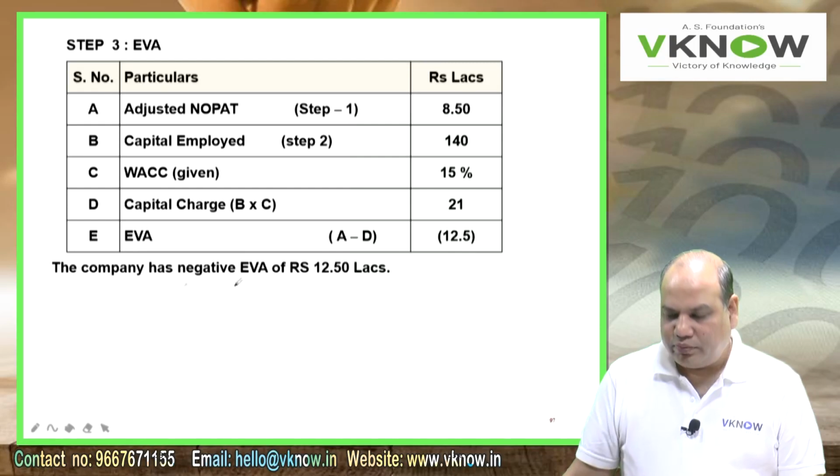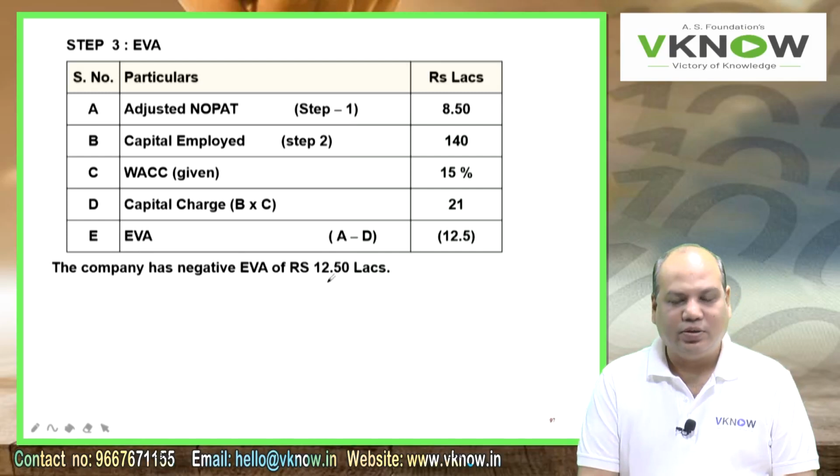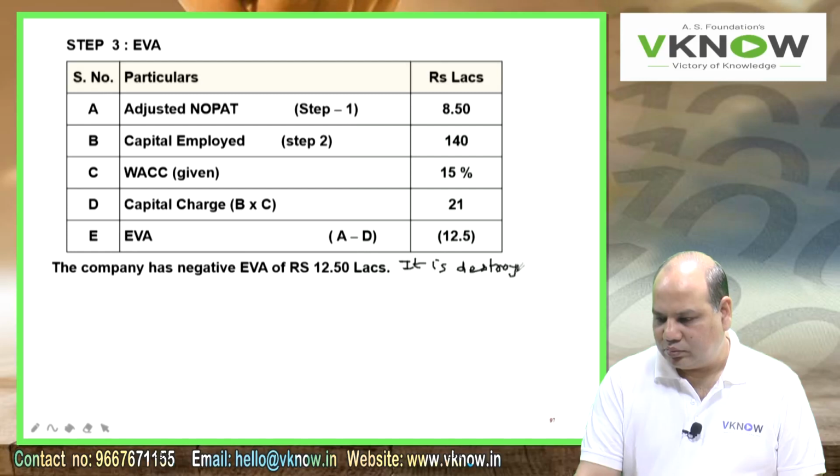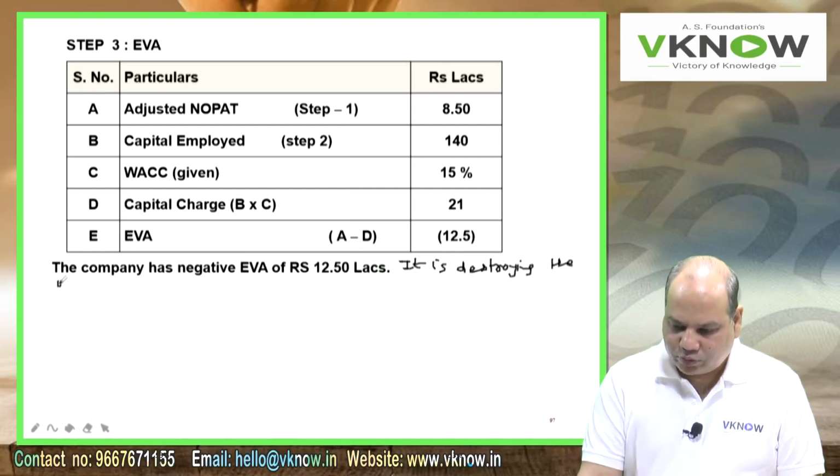Write a note. The company has negative EVA of 12.50 lakh. It is destroying the wealth of the shareholders.